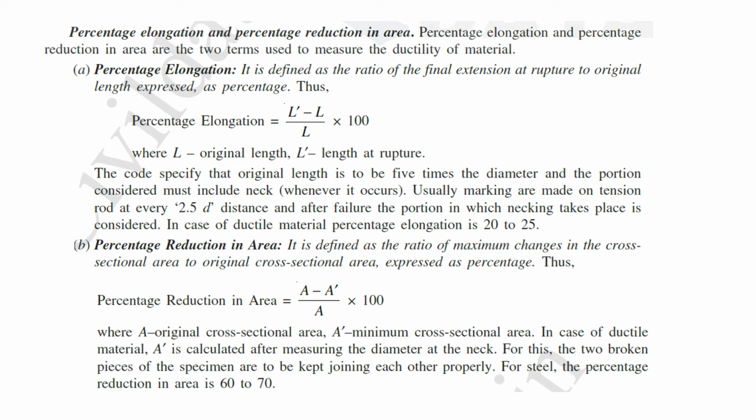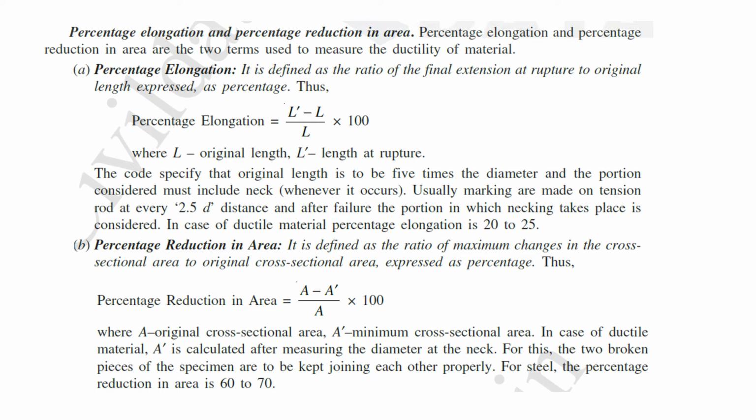The next term is the percentage reduction in area. At failure, the diameter of the cross section at the failure section is less than that of the original cross section. So there is a reduction in area, and the percentage reduction in area is the decrease in area divided by the original area, into 100.